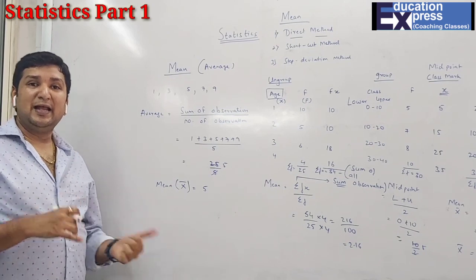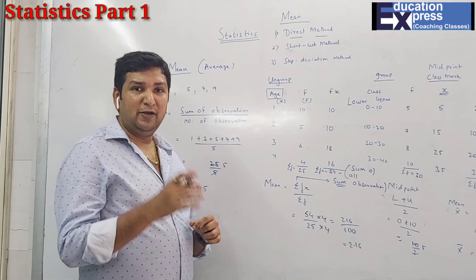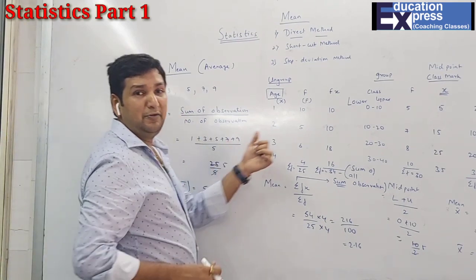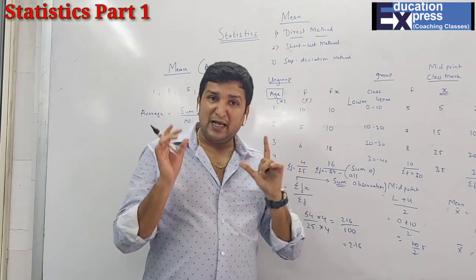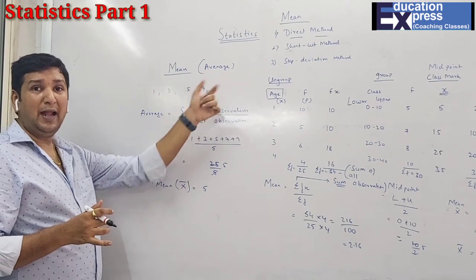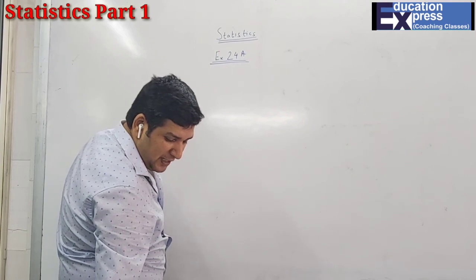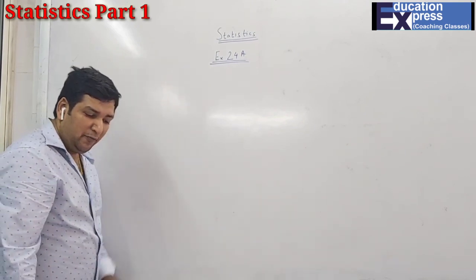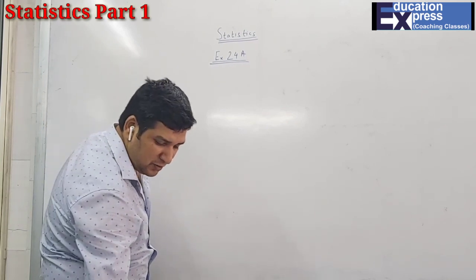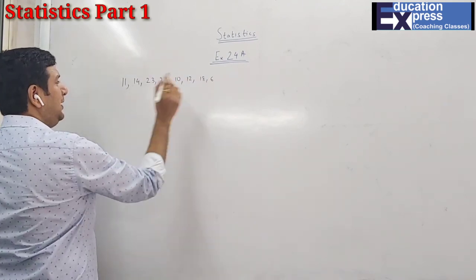Here exercise A and exercise B, both of them have mean only. In exercise A, all the sums are with respect to either raw data or ungrouped data. That means exercise A involves only these 2 kinds of data. The first sum: find the mean of the following set of numbers. They have given the data in the form of raw data, and there are 2 parts in the first question. We'll be solving the second part right now. The numbers given are as follows. We have to find the mean for this.